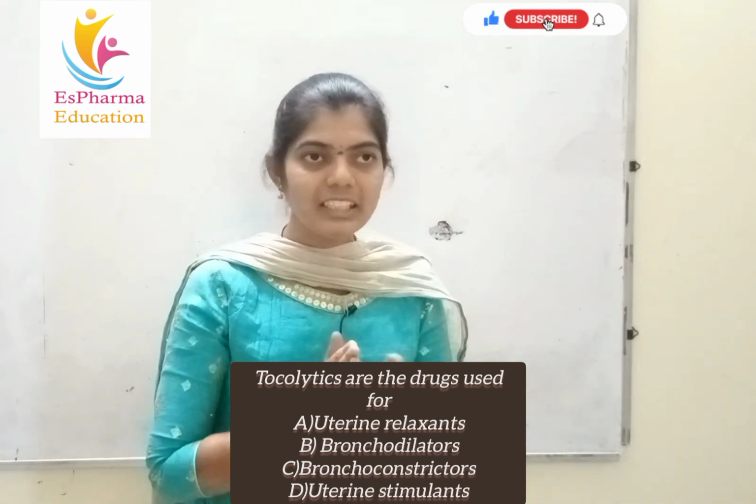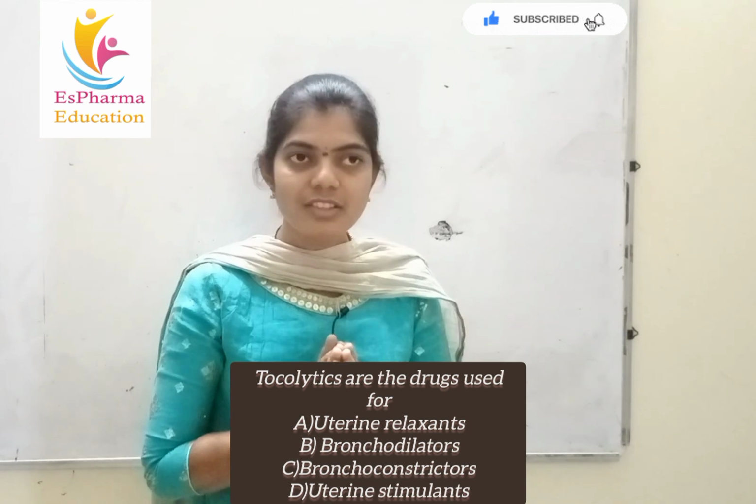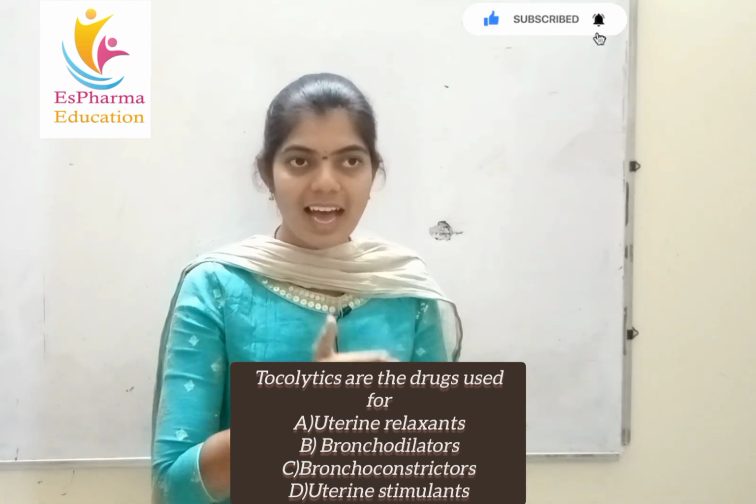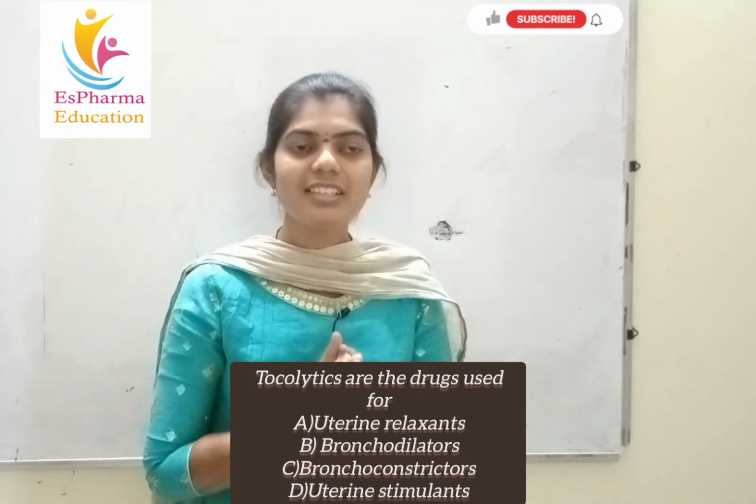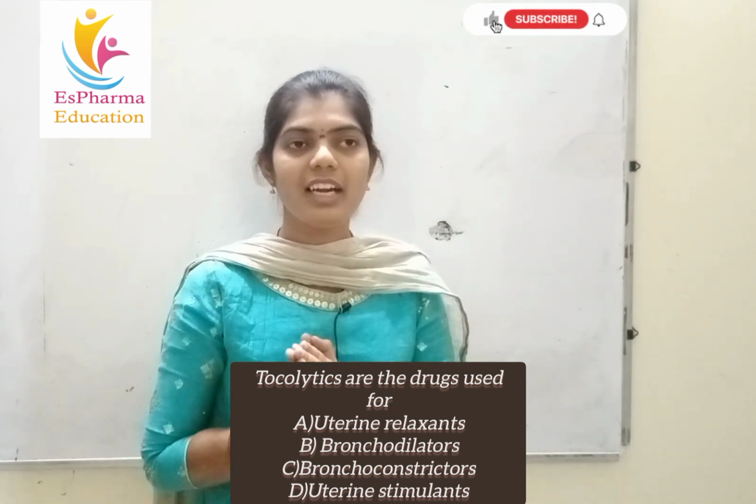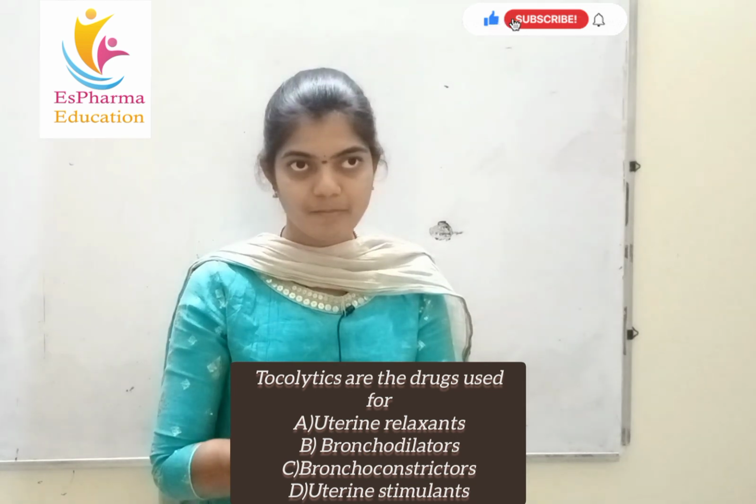Then talking about the third option, that is bronchoconstrictors. These are the drugs which are used to constrict our bronchi. Then the last option, that is uterine stimulants. These uterine stimulants are otherwise called oxytocics.